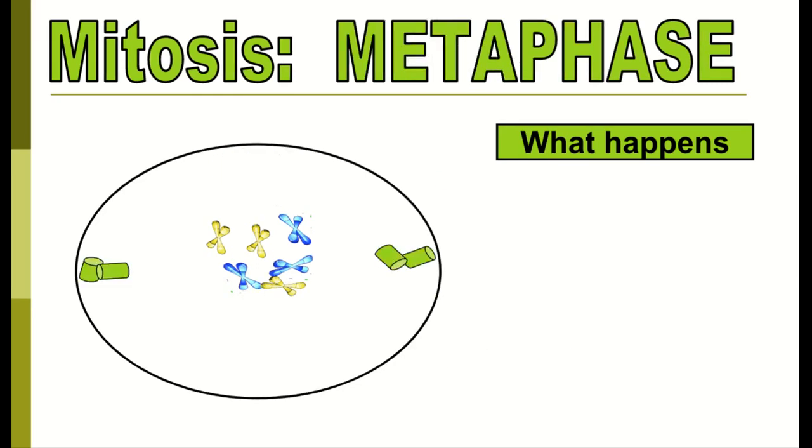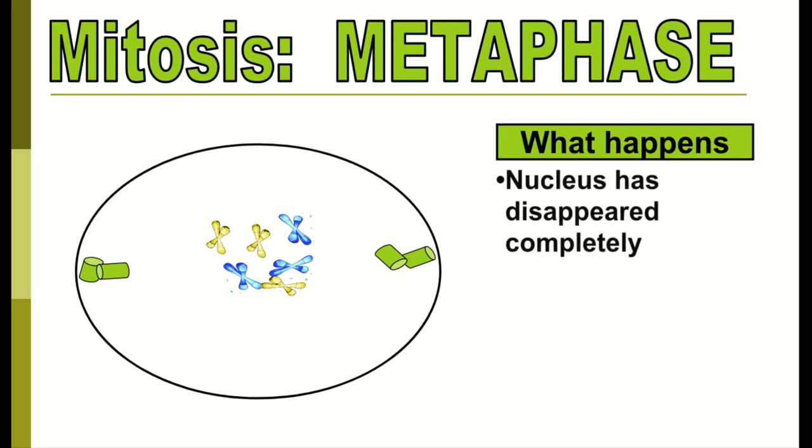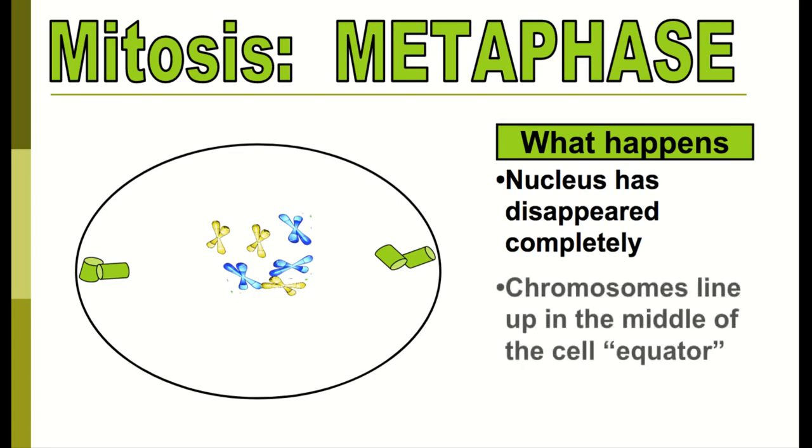So metaphase, I remember metaphase, my genetic material meets in the middle, meta meaning middle, so it's literally the middle phase. So our nucleus is totally and completely gone. This is the only time you'll see DNA outside of the nucleus. And the reasoning for that is because we need the DNA to be able to separate in order to have 2 separate daughter cells. And our chromosomes are going to line up in the middle or on the equator, middle.